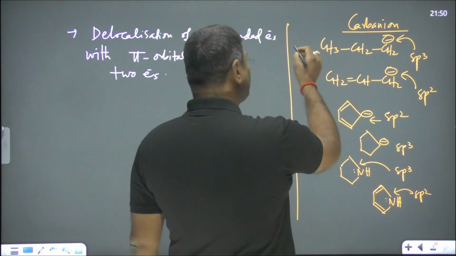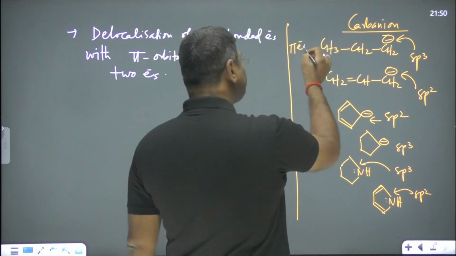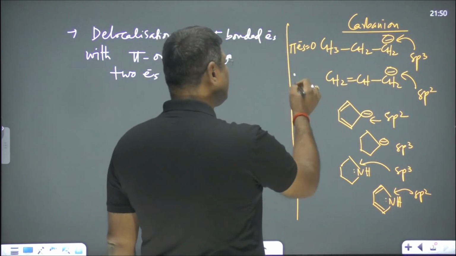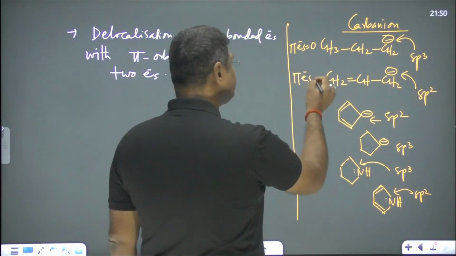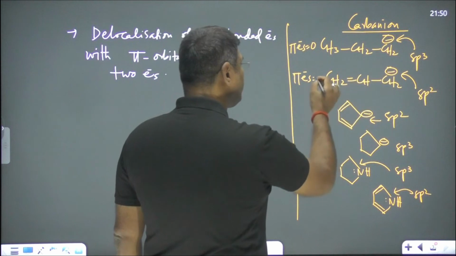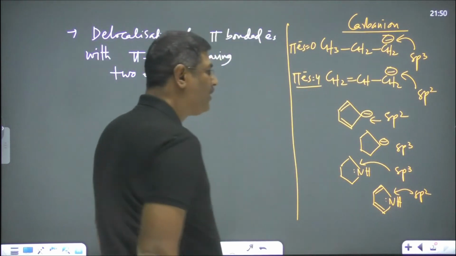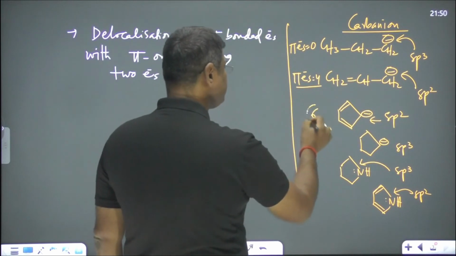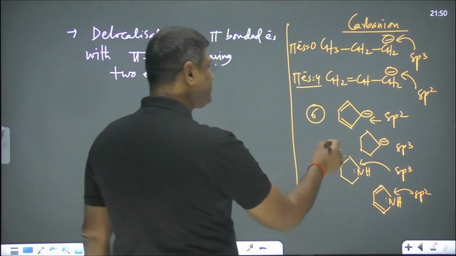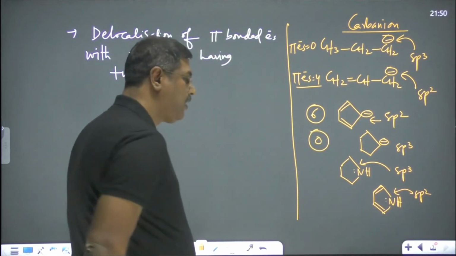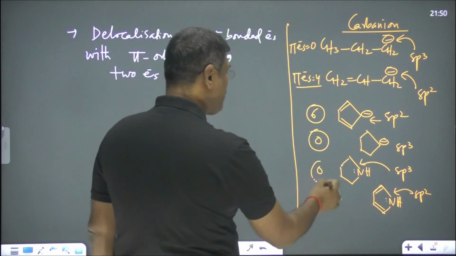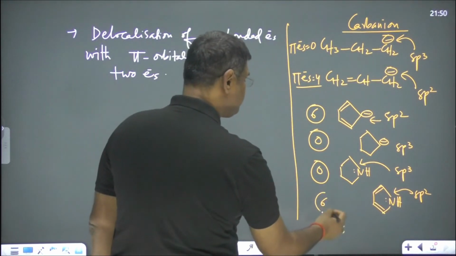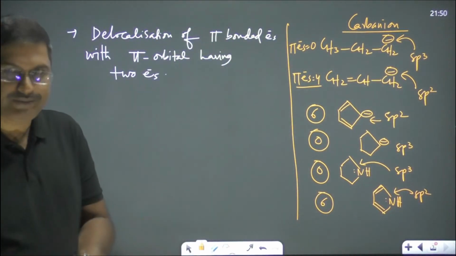How many pi electrons? Pi electrons here, 0. How many pi electrons? Pi electrons, 2 here, 2 there, 4. How many pi electrons? 2 to 4 to 6. How many pi electrons? 0. How many pi electrons? 0. How many pi electrons? 2 to 4 to 6. 6 pi electrons.